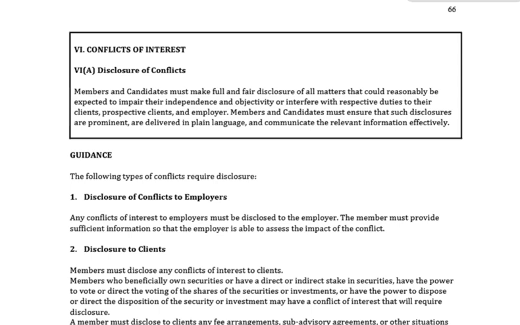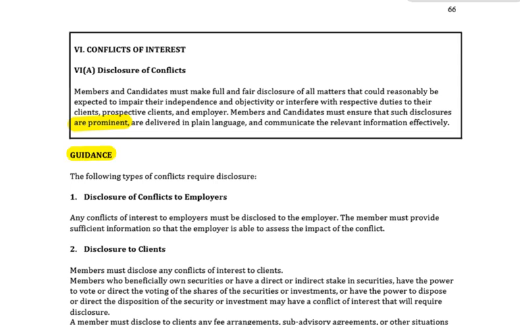Okay, also refer to duties to employers. Members and candidates must ensure that such disclosures are prominent, okay, and delivered in plain language and communicate the relevant information effectively. You can't put a little footnote somewhere where nobody can see it on the bottom of page 463 that says, I own a 65% share in this business. No, no, no. You've got to be a little bit more prominent than that. Let's look at the guidance.